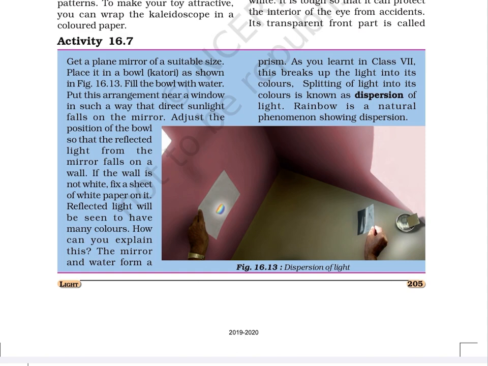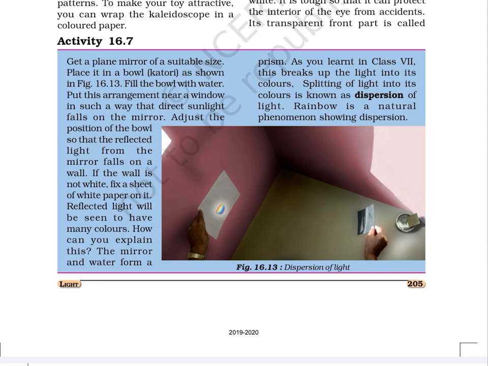Adjust the position of the bowl so that the reflected light from the mirror falls on a wall. If the wall is not white, fix a sheet of white paper on it. Reflected light will be seen to have many colors. How can you explain this?